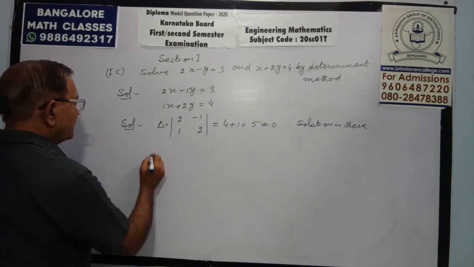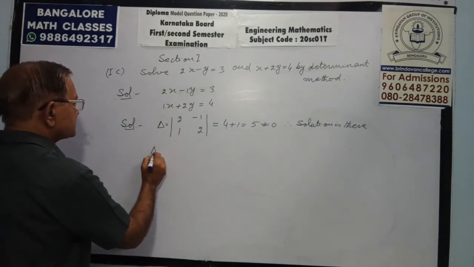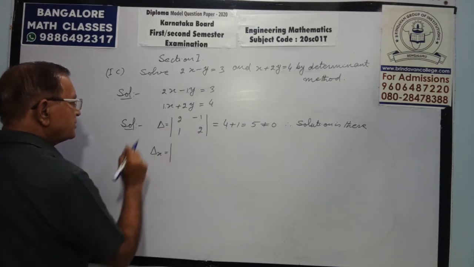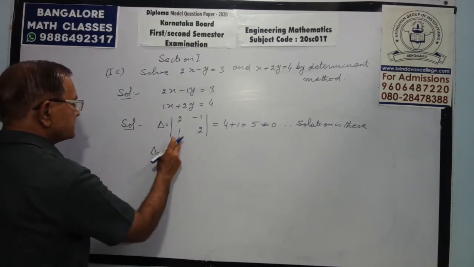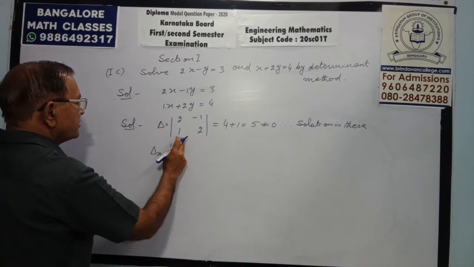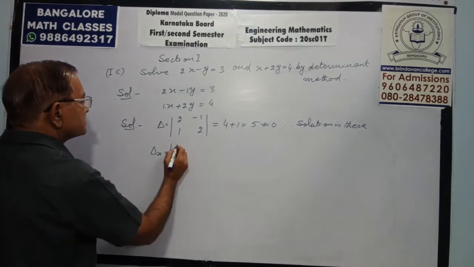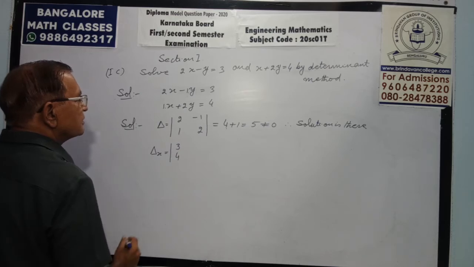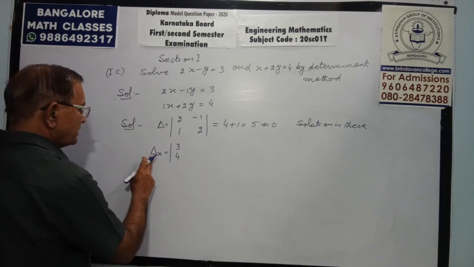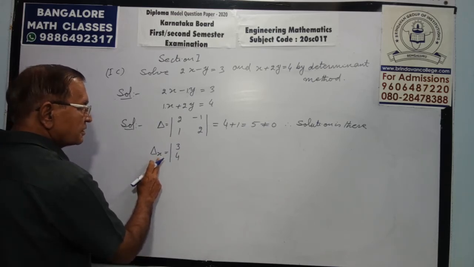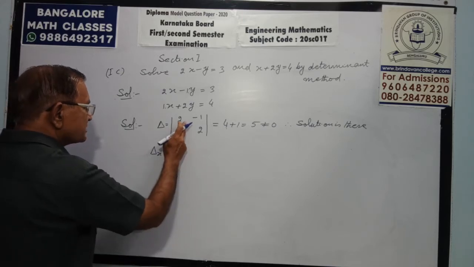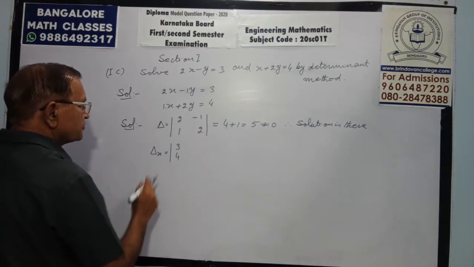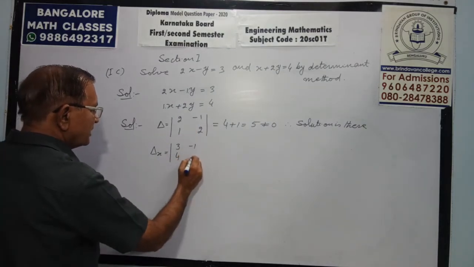Then write down delta x in the determinant. Replace x column by the right side entries, 3, 4. See here, write down delta x. Replace x column with the right side entries, that is 3, 4. Minus 1, 2.